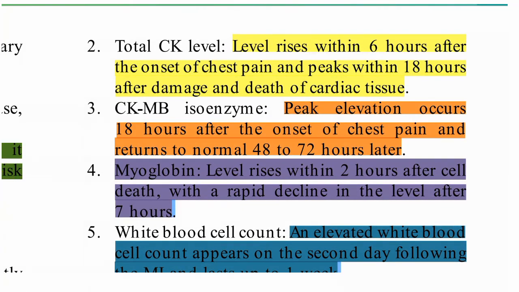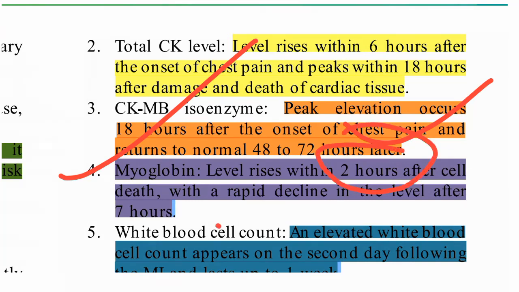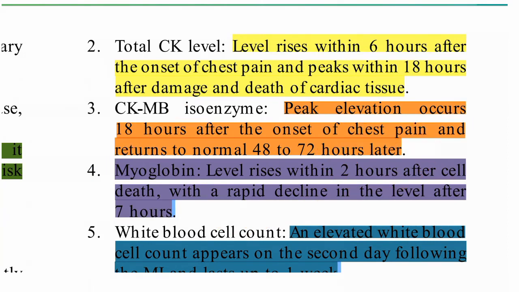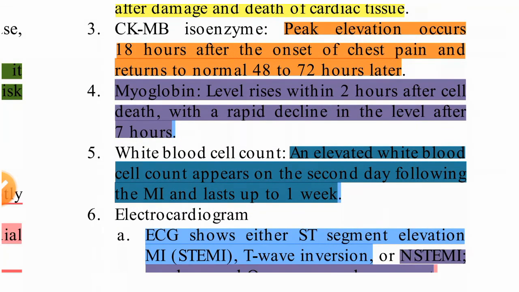And CK-MB: the peak elevation occurs 18 hours after the onset of chest pain and returns to normal in 48 to 72 hours. Myoglobin is released first, within 2 hours of cell death, with rapid decline in level after 7 hours.